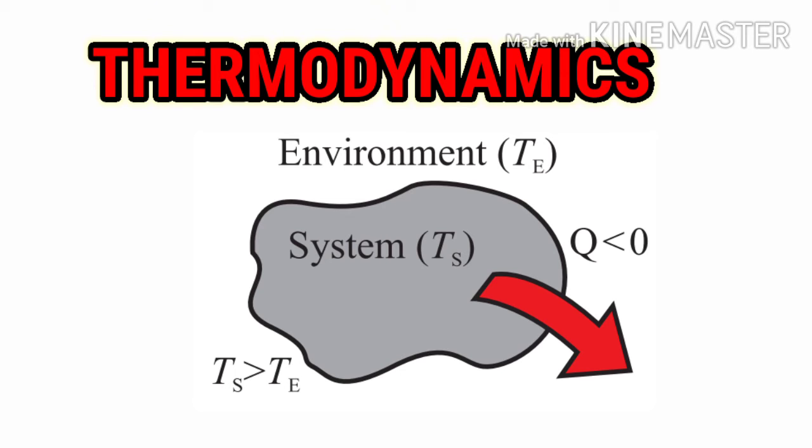Thus the temperature of the system will be high and the temperature of the environment will be low. Thus the heat flow or energy flow will be from the system to the environment and Q will be less than 0. Thus you can say the Q here, the heat transfer or energy flow, is negative. In short, the transfer of heat is negative here.